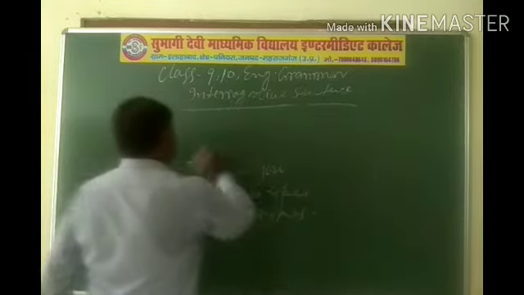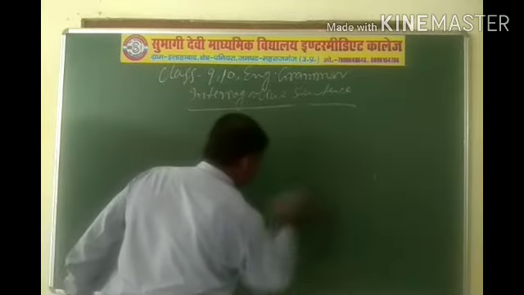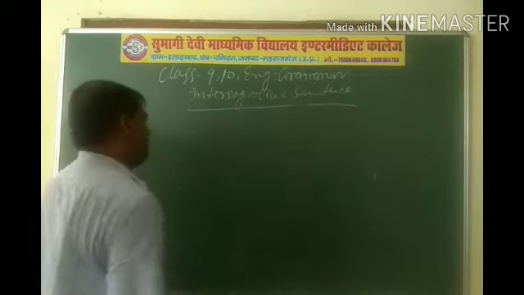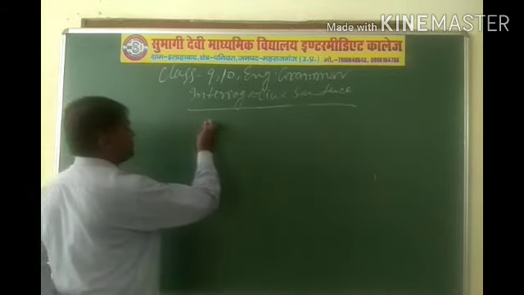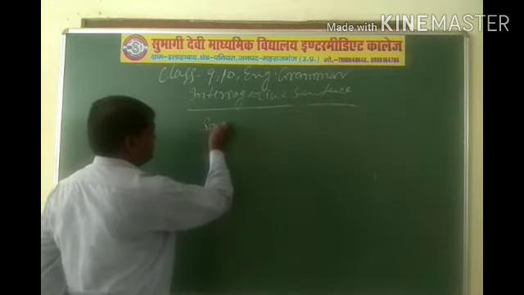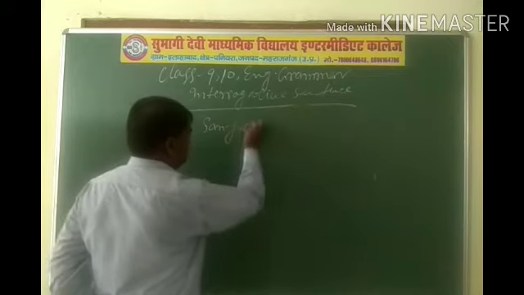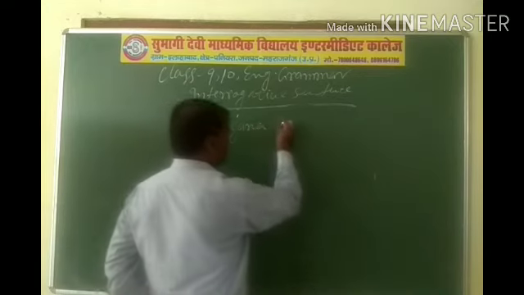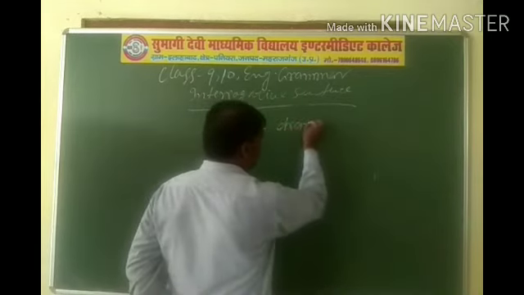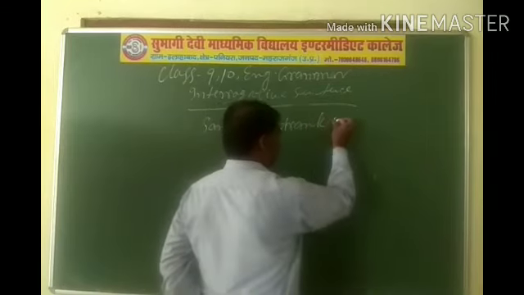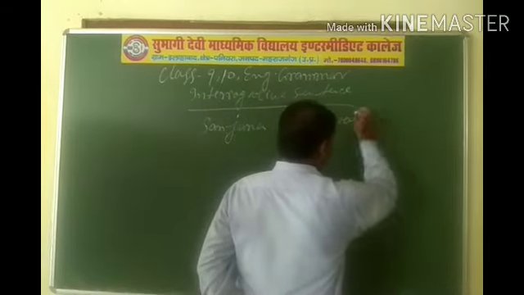Come to the other example. Past indefinite. Sanjana drank water.